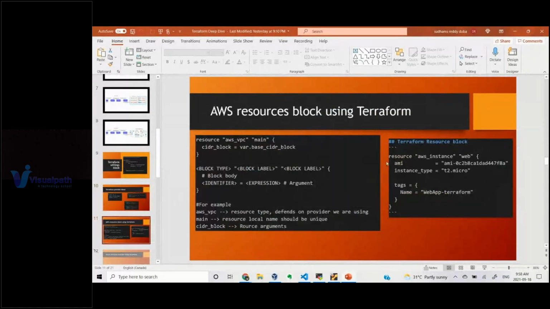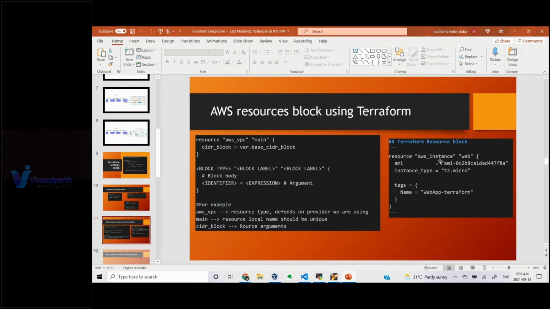Here in this example on the right-hand side, you can see resource aws_instance. This is called a resource block, and these are block labels; actually, we call them block type and block name. Here it is trying to contact AWS, which is why it creates a resource called aws_instance. This is what you have to use so Terraform can understand how to contact EC2 instances. This resource type tells Terraform how to contact that particular EC2 instance.